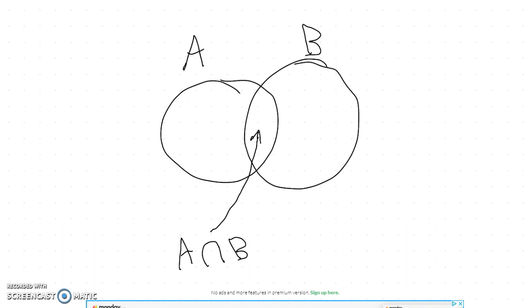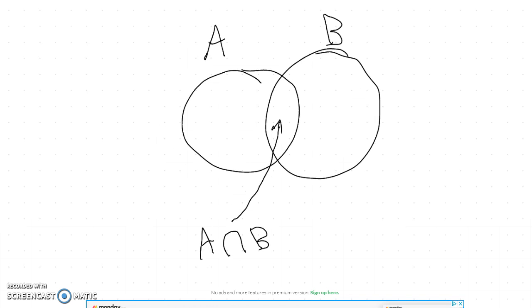So here is a Venn diagram. We can see that this left circle here represents A. We can see that the right circle here represents B. And the overlap area here, we're going to call A intersect B. And I'm even going to color it in, maybe orange or something. Or no, I'm going to color it in this color. So this shaded area here, that is A intersect B.